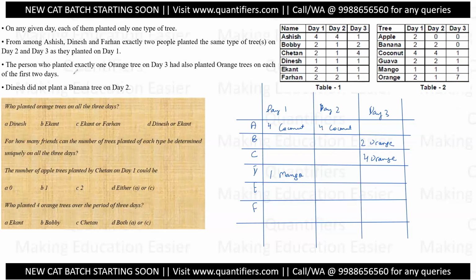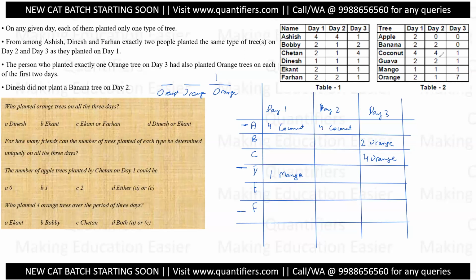What is given to us? From Ashish, Dinesh, and Farhan, exactly 2 people planted the same type of trees every day. Okay. So among these 3, there are 2 people who planted the same type of tree on day 1, day 2, day 3. The person who planted exactly one orange tree on day 3 also had planted orange on the first 2 days. So the person who is planting one orange tree here is planting orange here also, and here also, on all the 3 days.